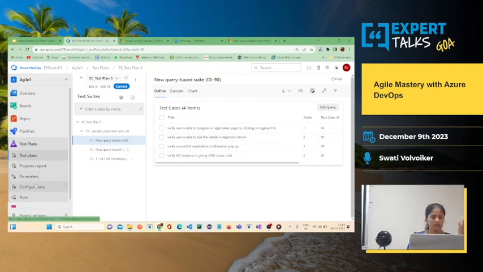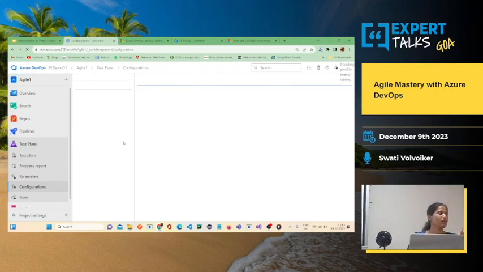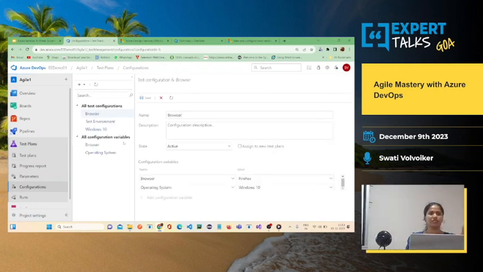Okay, now let me talk about configurations. It's not always that we run the test the application only on the Chrome browser. It doesn't happen like that. There are certain different types of environments that we have to work on, different operating systems, different kinds of mobiles like Android or iPhone, or different browsers like Safari, Firefox, Chrome, Opera, different types of configurations that we have to do.